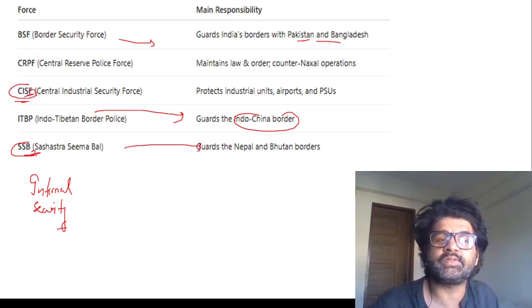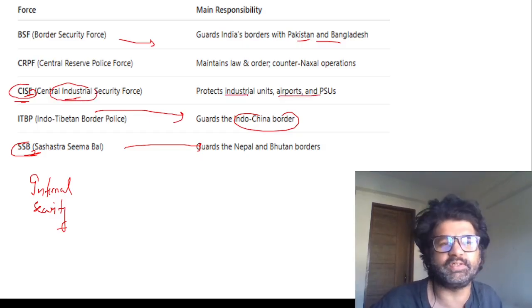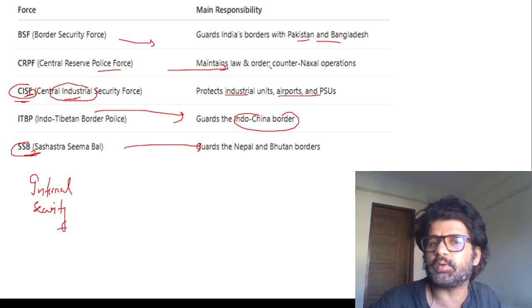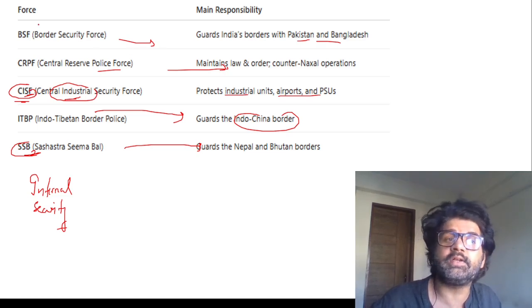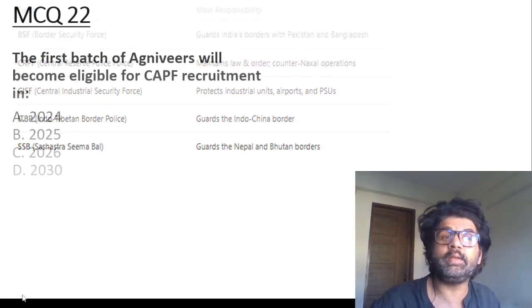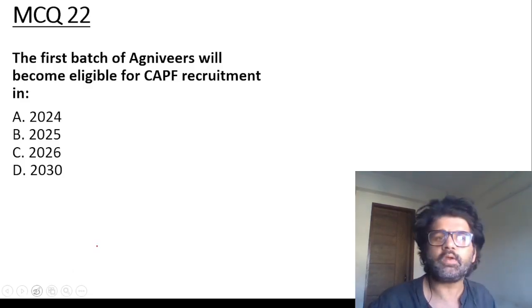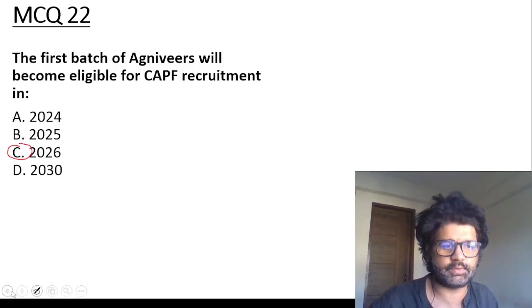Like CISF, Central Industrial Security Force, you can guess it if you know the full form. Industrial, that means industrial units, etc. CRPF, Central Reserve Police Force, law and order, Naxal. Difficulty here is in BSF, Pakistan, Bangladesh, SSB, Nepal, Bhutan. Remember these facts. Guys, let's be serious, okay? First batch of Agniveers become eligible for CAPF recruitment in 2026.